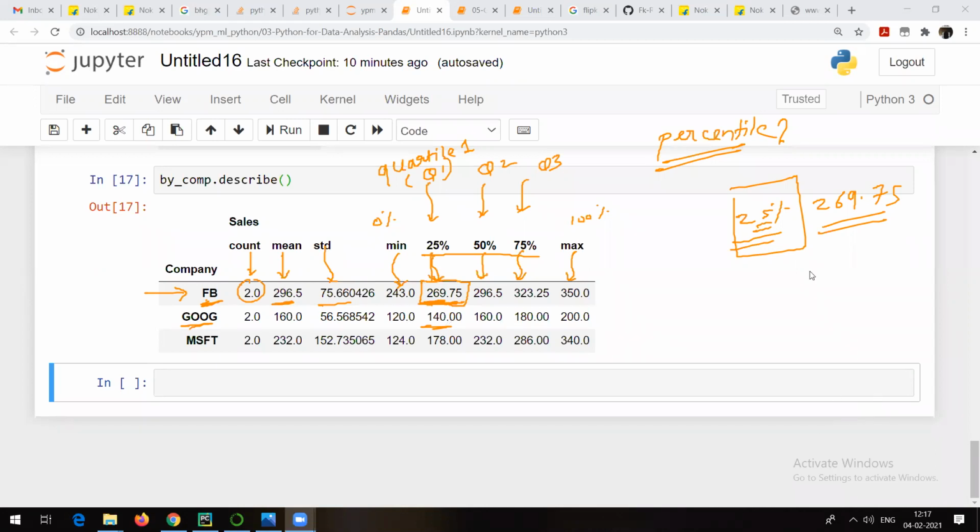I think you people can unmute yourselves for it. I just need to know. I'm just trying to cross check whether you people are aware about it or not. If we divide between min and max, four equal parts. Yes, quartile divides into four parts. Percentile divides the data into 99 parts. That's right, Yunus. But can you just let me know in simple language what you understand if I say 25 percentile of the sales for Google is 140? What is the meaning of this? How are you going to interpret it?